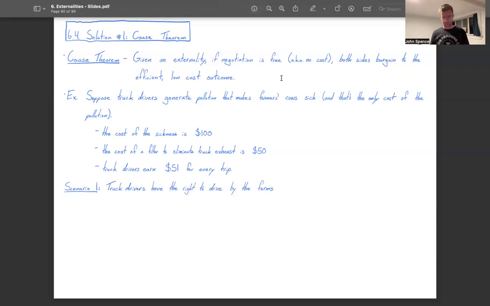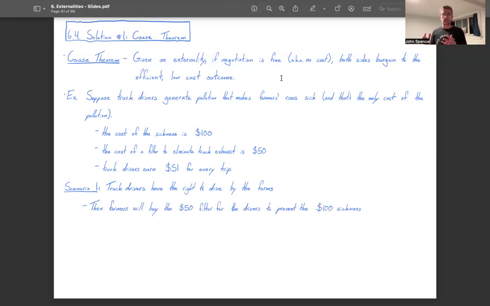All right. Let's talk through two scenarios and the two potential outcomes that those scenarios generate in the world of this example. In scenario one, suppose that truck drivers have the right to drive by the farms. It is their right to get in their truck, putz along, and spit out exhaust that then makes these farmers' cows sick.